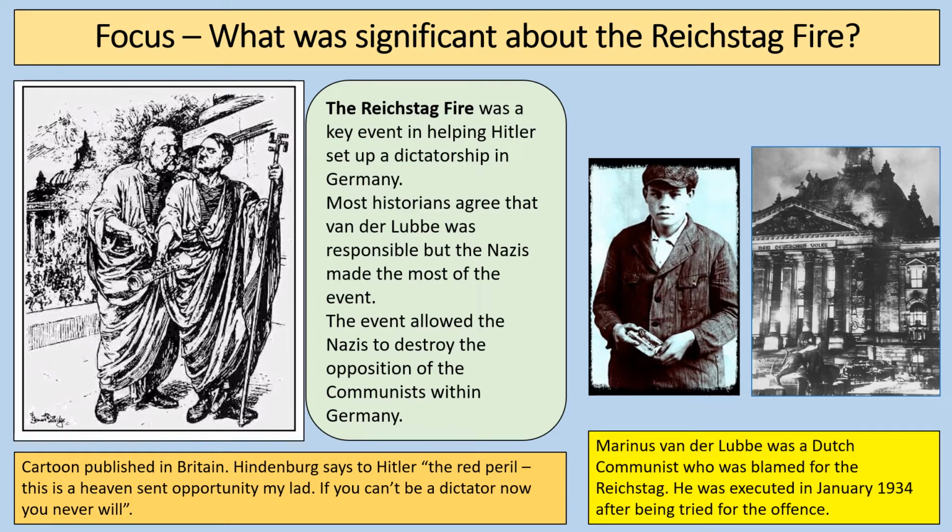It has President Hindenburg saying to Hitler, "The Red Peril, this is a heaven-sent opportunity, my lad. If you can't be a dictator now, you never will." So this is absolutely crucial for the Nazis being able to present the communists as dangerous and destroy them through propaganda, and Hitler obviously persuading Hindenburg to pass the Law for Protection of People and the State, otherwise known as the Reichstag Fire Decree, which then allows him to arrest communists, etc.